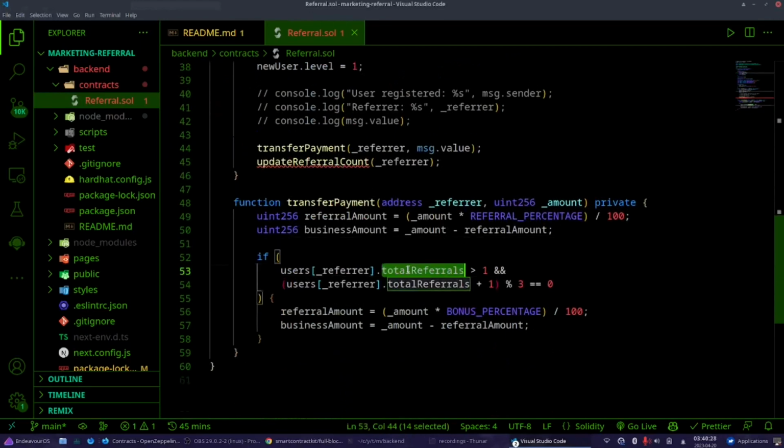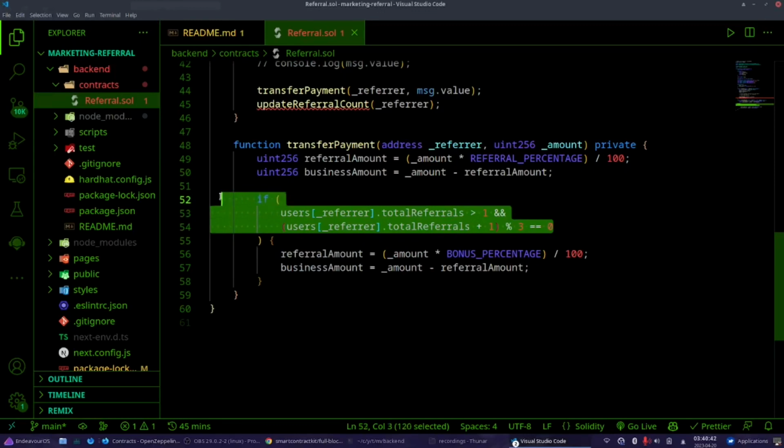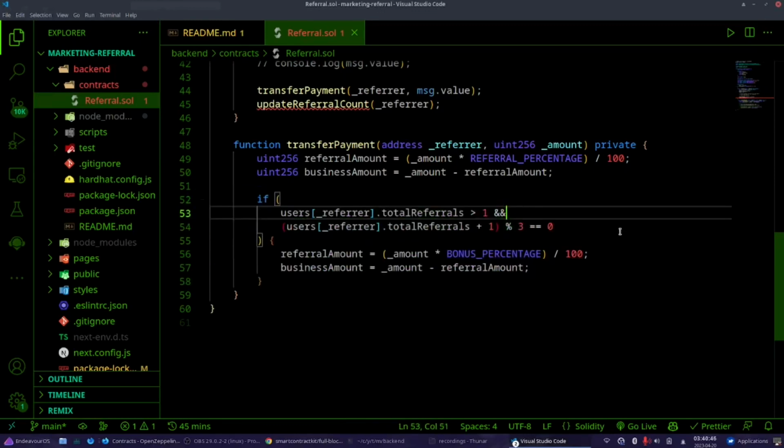And I'm checking if it has more than one total referrals, and if total referrals plus 1 modulus 3 equals 0. Don't ask me why I did it like this. I don't remember. This works, so you can think to yourself, how is this working, why is this working, etc.